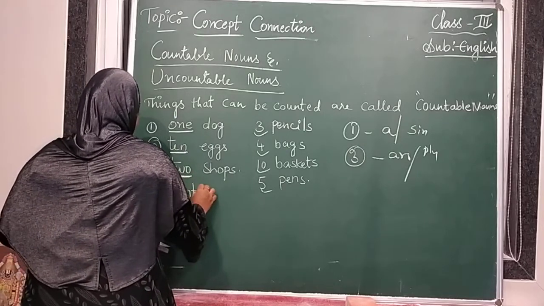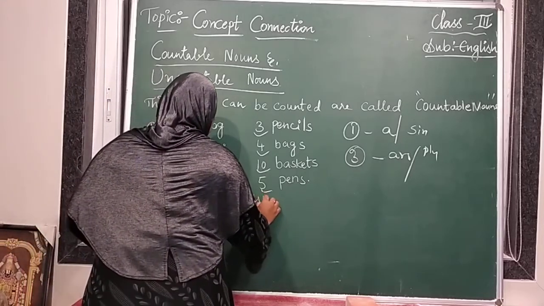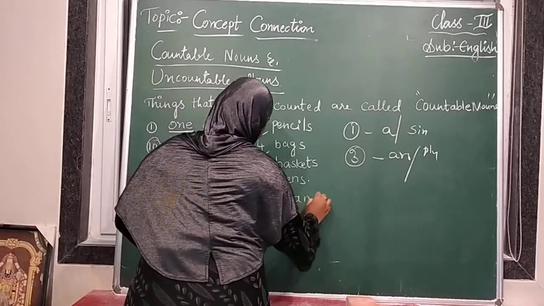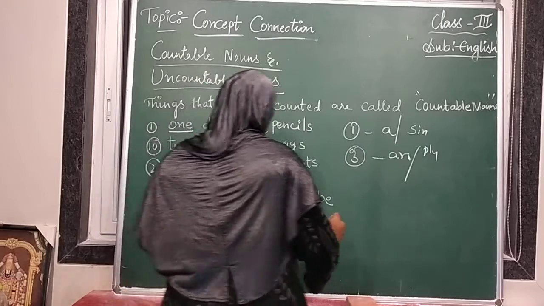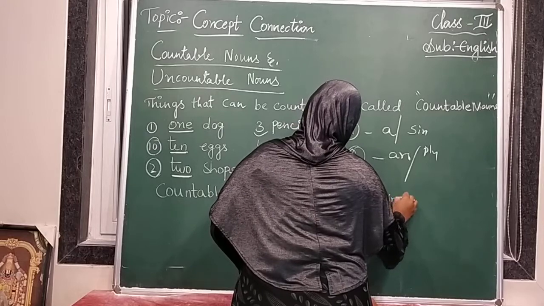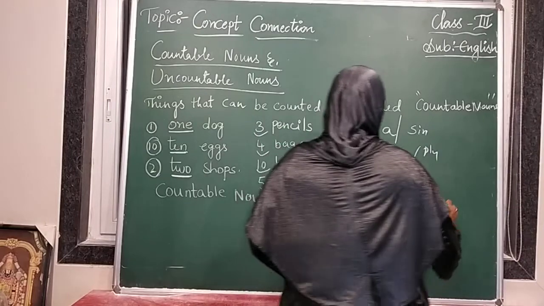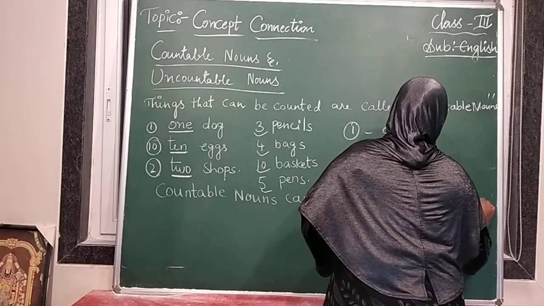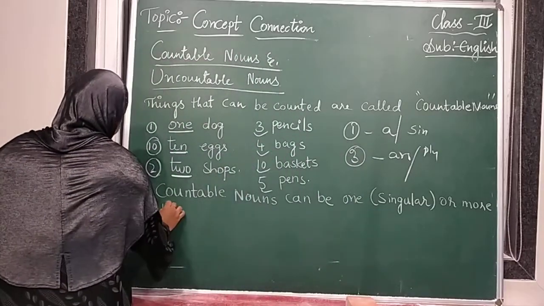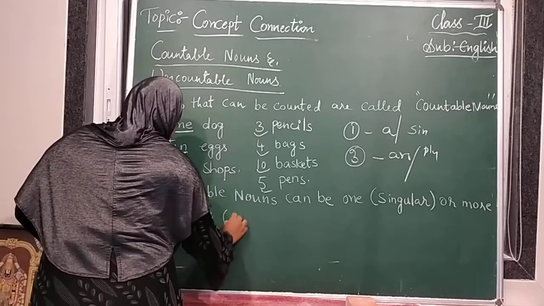Countable nouns can be one, that is singular, or more than one, plural.